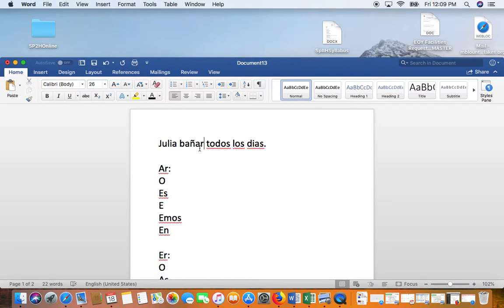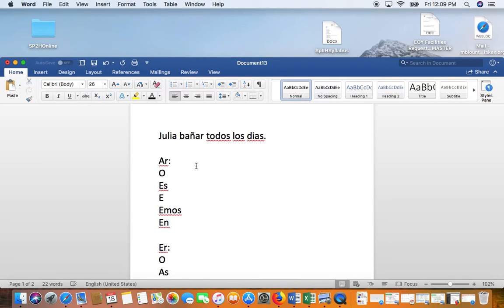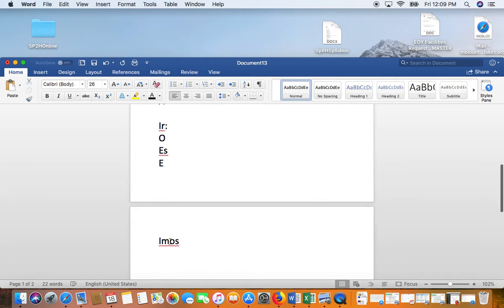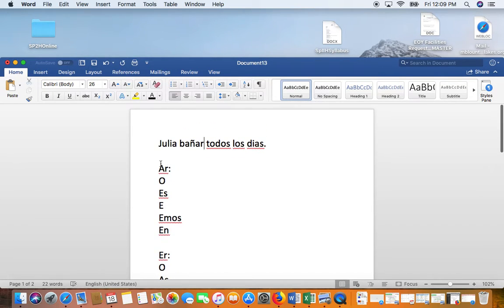So bañar ends in AR, and now we're going to conjugate it for present tense. So you are in Spanish 2. You should know how to conjugate regular verbs in present tense. But if you don't remember, here are the endings. So we have the AR verbs, these are the endings. And then this one, the ER endings. All the verbs that end in IR, these are the endings. And all the verbs that end in ER, these are the endings, okay? All right, so bañar ends in AR, and who is doing the action? Julia. So Julia is ella. So yo, tú, él, ella, usted.